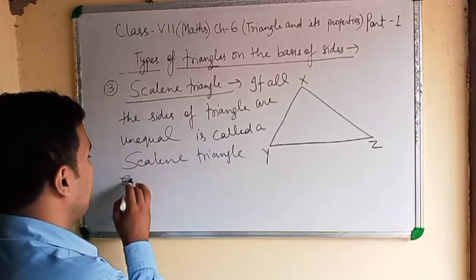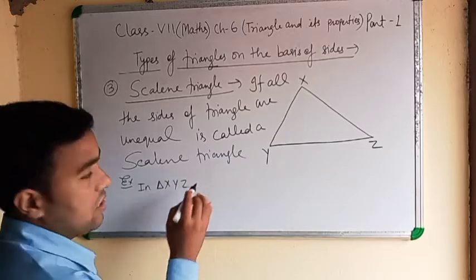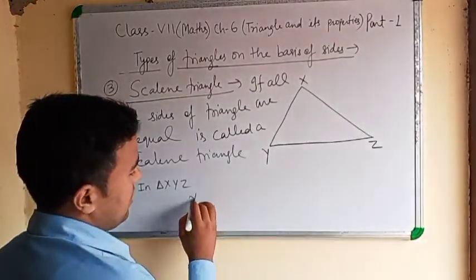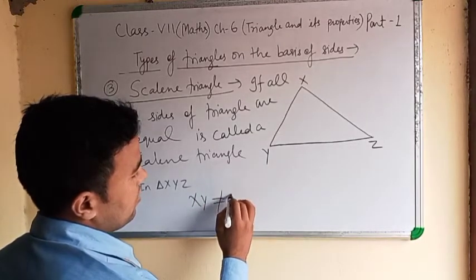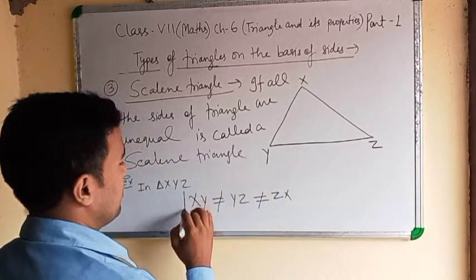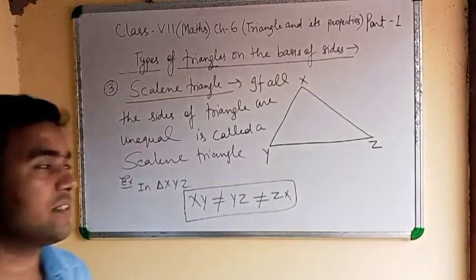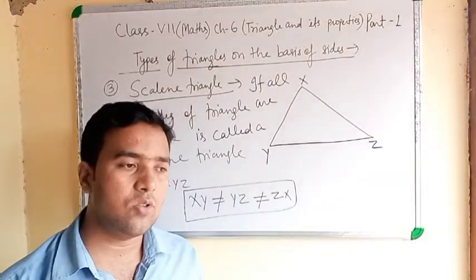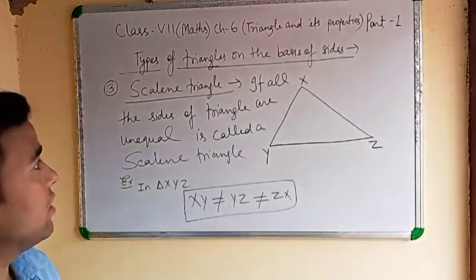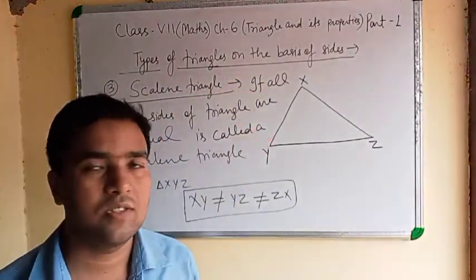Example: in triangle XYZ, XY not equal to YZ not equal to ZX. All sides are unequal. That is a scalene triangle. Clear? I told you equilateral triangle, isosceles triangle, and scalene. Note down this. It is on the basis of sides.